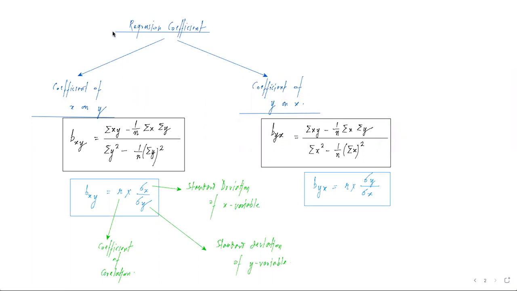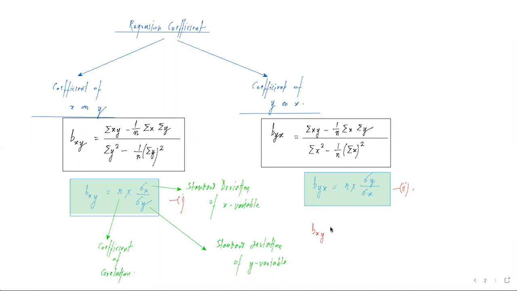Now you will understand one more thing, that you focus on these 2 equations जिनको मैंने green से highlight कर रखा है. That is, one equation is bxy is equals to r into sigma x by sigma y, and another one is byx, which is equals to r into sigma y by sigma x. दोनों equations को अगर हम multiply करें, let me call the first equation as 1 and the second equation as number 2, and we are multiplying both of them.